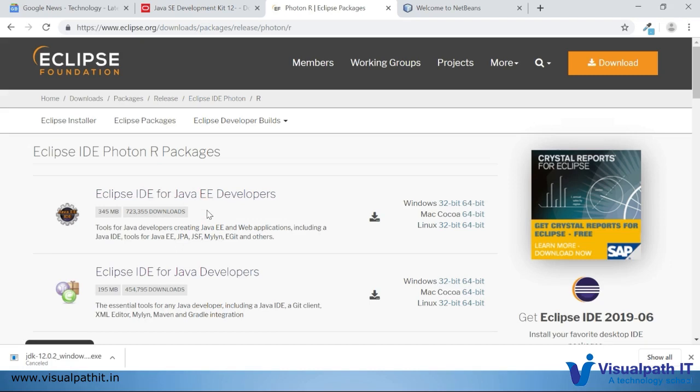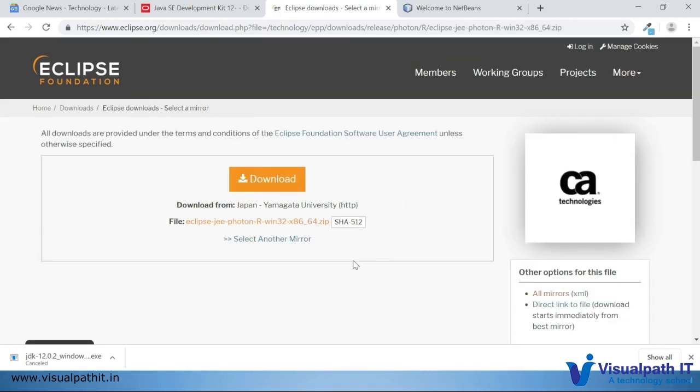The reason is that we are now starting with core Java. For that, the IDE for Java developers will be fine. But if you download Java EE, you can develop standalone applications along with web applications. That is the reason I recommend you download the Java EE version of Eclipse. It depends on your OS, 32-bit or 64-bit. You can choose the download link, then simply click on download.